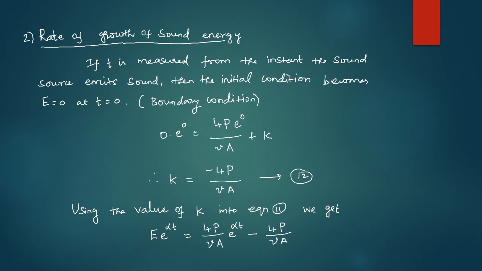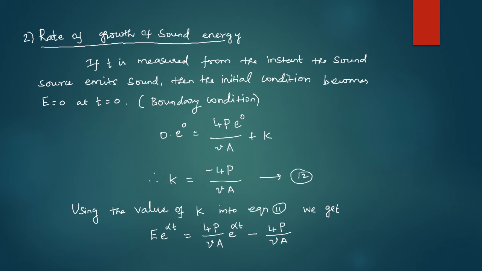Next, rate of growth of sound energy. If T is measured from the instant the sound source emits sound, then the initial condition becomes capital E equal to 0 at T equal to 0. This is the boundary condition. This boundary condition gives the value of K is equal to minus 4P divided by small v into capital A. Put this as equation number 12.